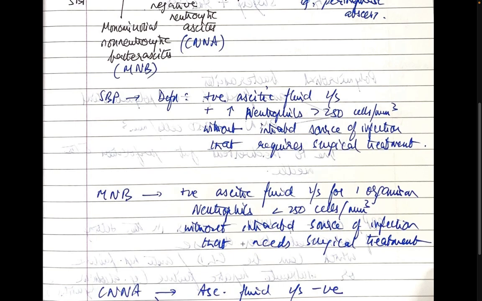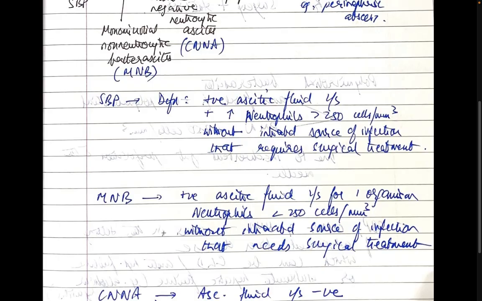The neutrophils should therefore be less than 250 cells per mm cube, and there is no abdominal source of infection that requires surgical treatment. So the patient could have neutrophils of say 100, 150, but they would be growing a bug, which is a typical organism in the ascitic fluid, and there is no intra-abdominal source of infection that requires surgical treatment.